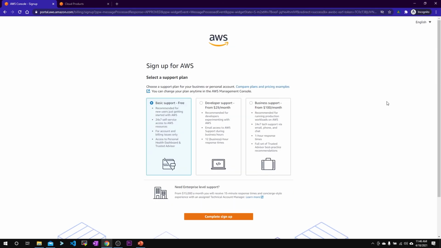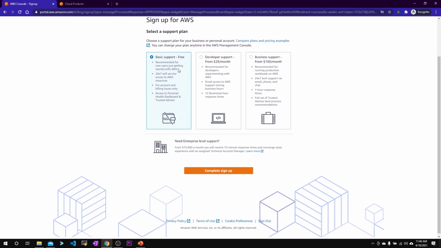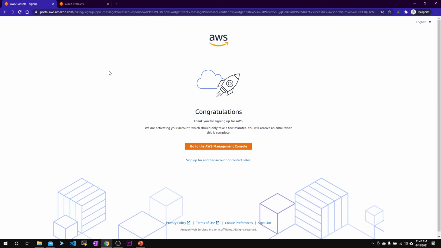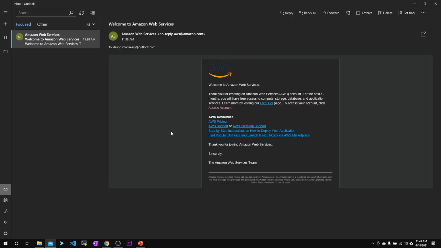Once your telephone verification is complete, you'll be asked to select a support plan. So we'll be going for the free tier account. Select Basic support, free, and click on Complete sign up. So our account creation is successful and we'll soon be receiving an email with the activation link. This is the email which I've received from Amazon for activating my account. To access your account, click on Access account.